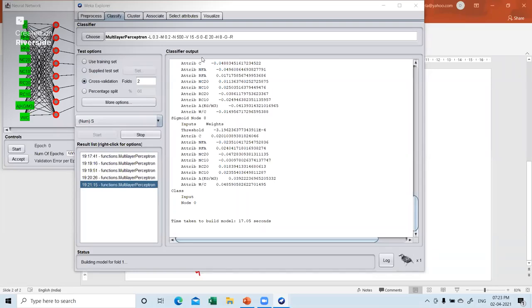There we can give for the validation, but this folded cross validation, random value chosen for doing the cross validation, is actually a very good aspect of WEKA. Though there are certain other limitations, this is actually a plus point of WEKA. And you can also try clicking that percentage split instead of 66%.